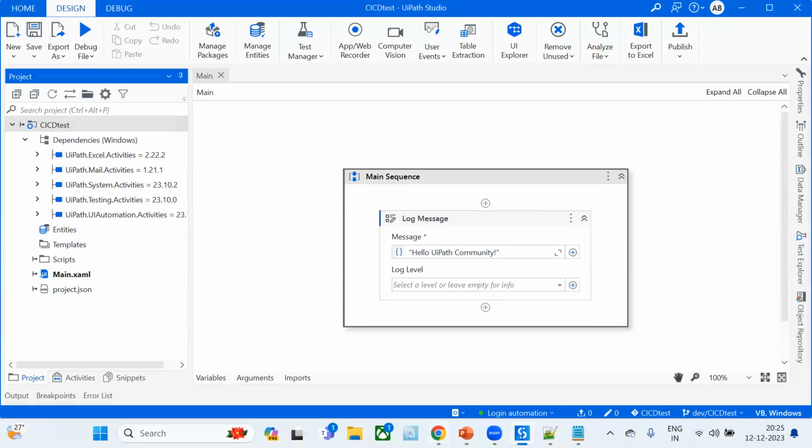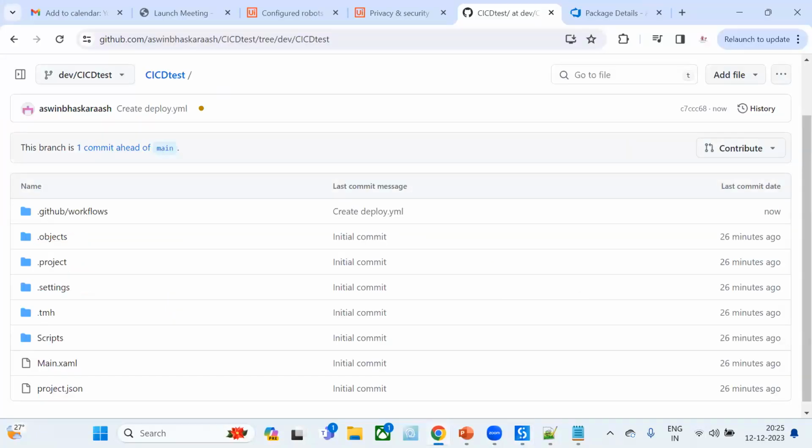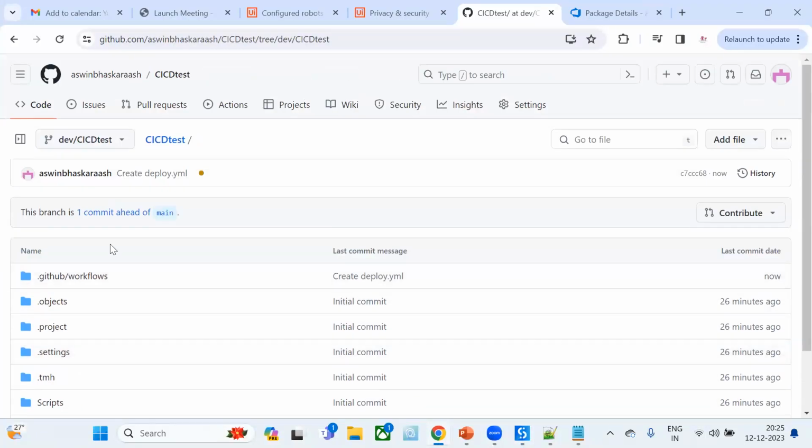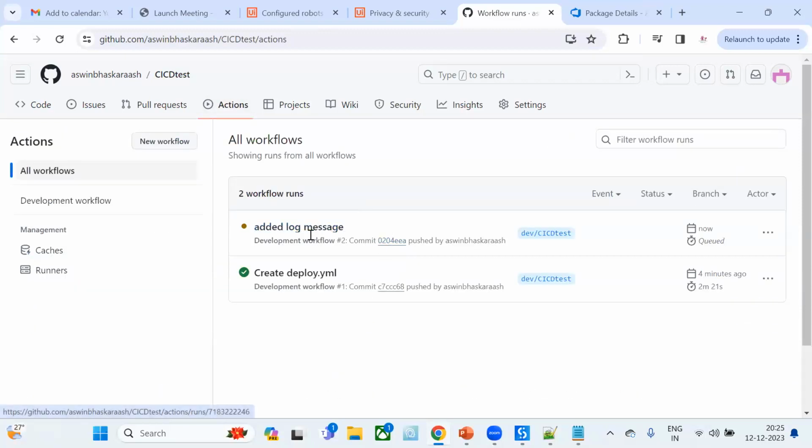Let me go back. Okay, it has pushed. And now if we go to actions, there should be some jobs running. Let's see that. See, one job has just started, that is added log message. When I added the log message, it started this action. Let's wait for it to run. And if you need to go into detail from the actions tab, you can just click on this link, then it will open.